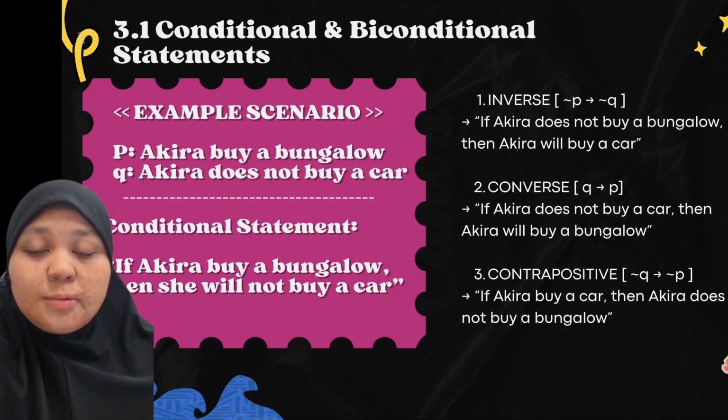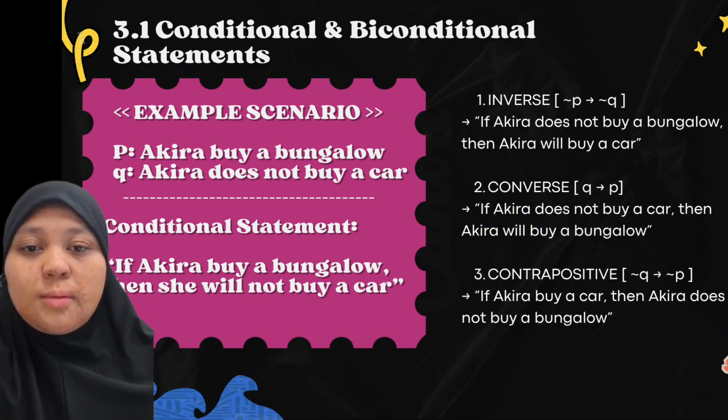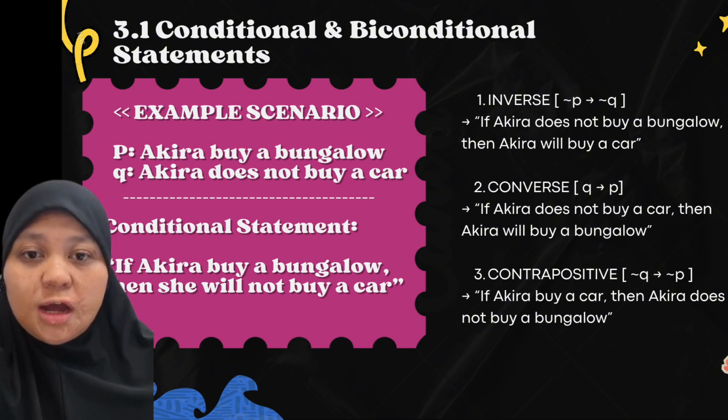The example statement will be, if Akira buys a bungalow, then she will not buy a car. There are 2 statements there, which are statements P and Q. Statement P is, Akira buys a bungalow. And statement Q is, Akira does not buy a car.